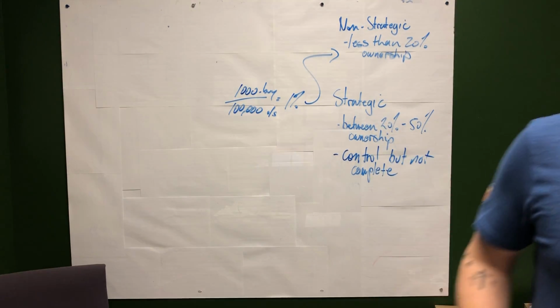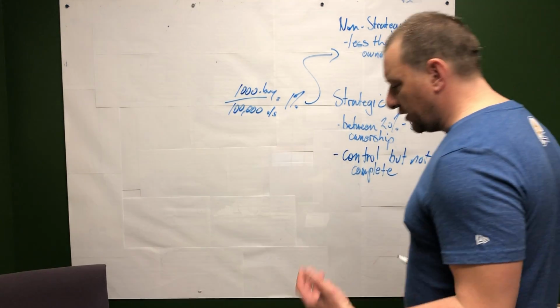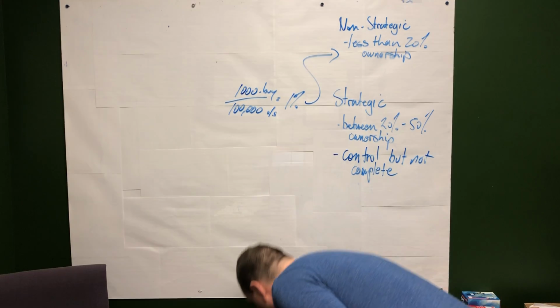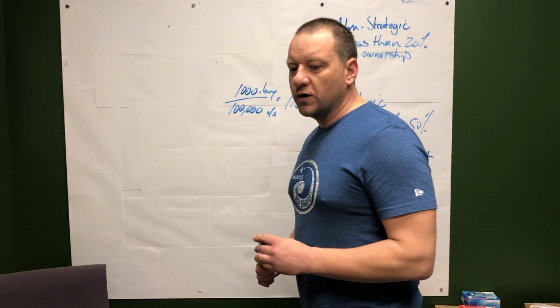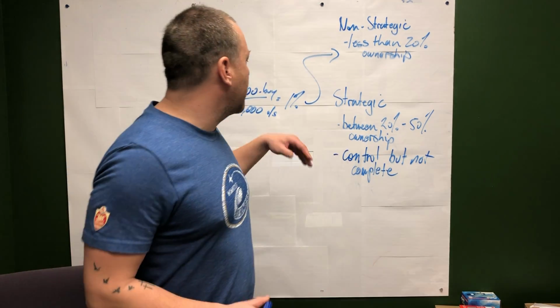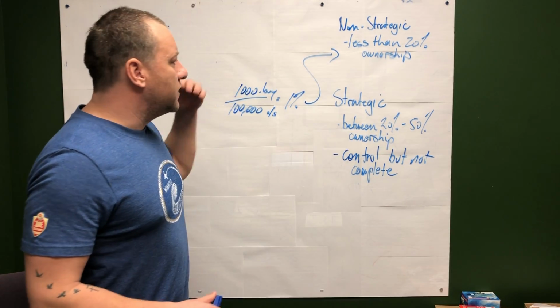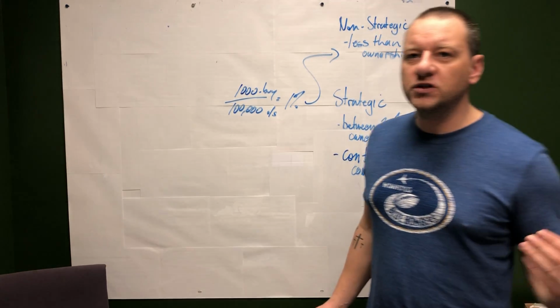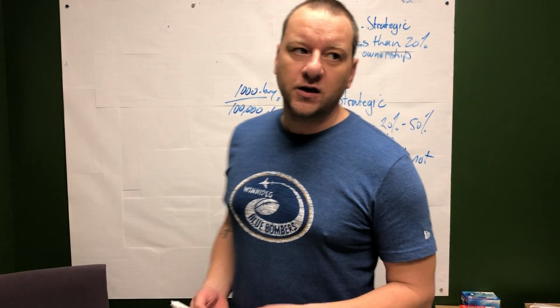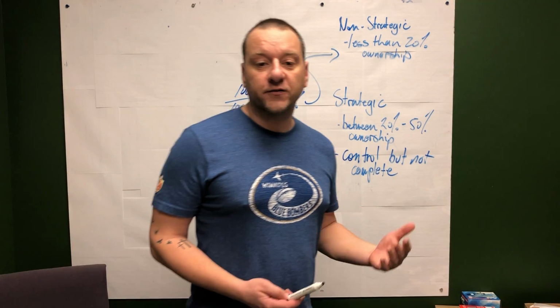So all we do is record it as a non-strategic investment. And also with the non-strategic investment, we're either looking at less than 20% ownership or holding it for a short period, okay? So usually it's going to go as a current asset.